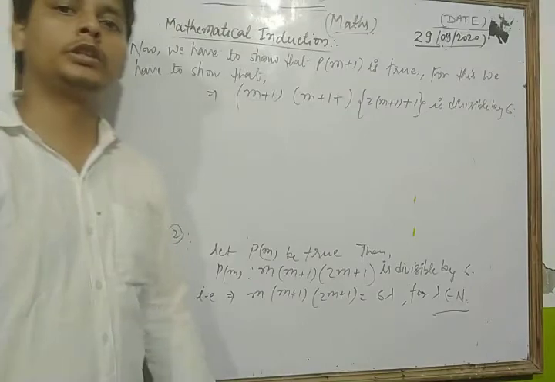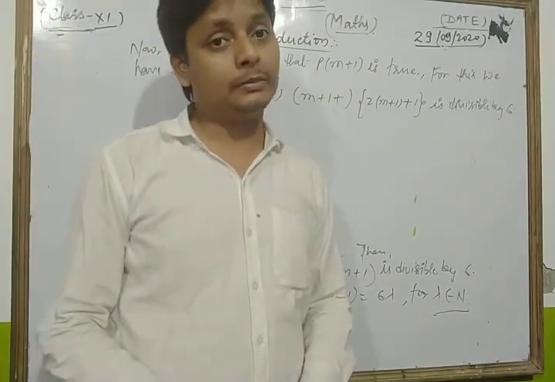This is one of the most important concepts of the principle of mathematical induction.